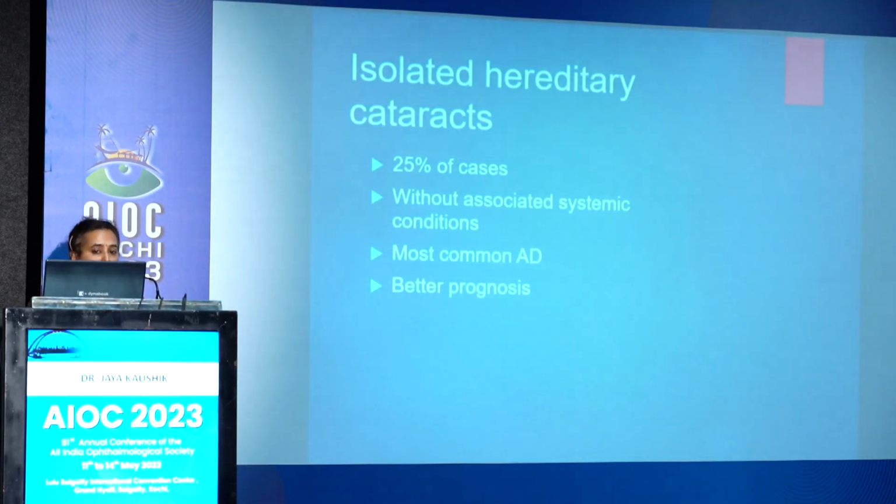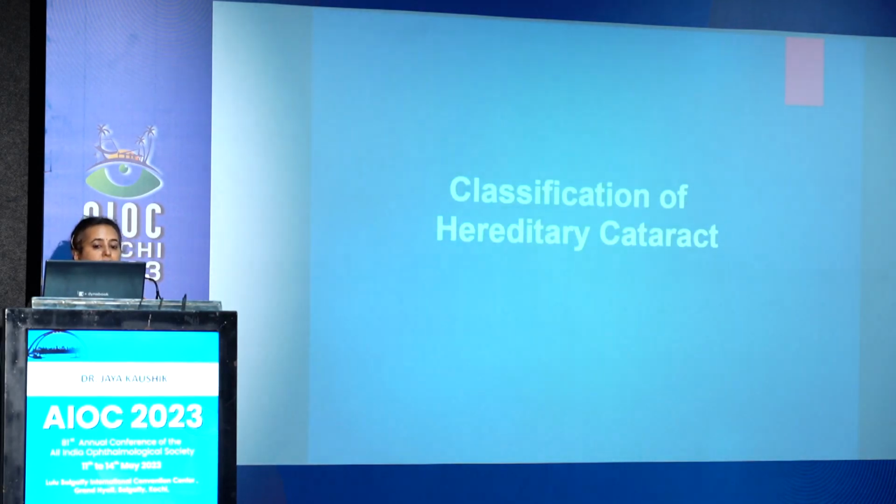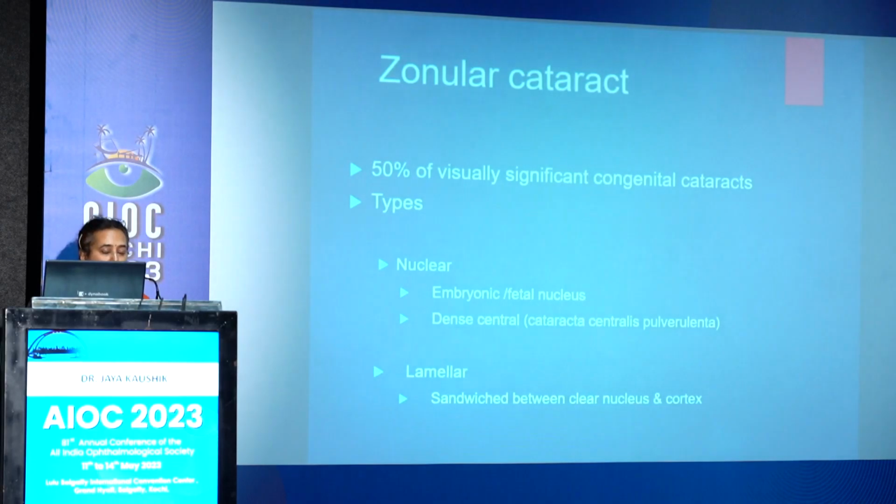The isolated hereditary cataracts in childhood amount to approximately 25% of the cases, and usually occur without associated systemic conditions. These are most commonly autosomal dominant and have a better prognosis. The classification of hereditary cataract, what are the etiologies?